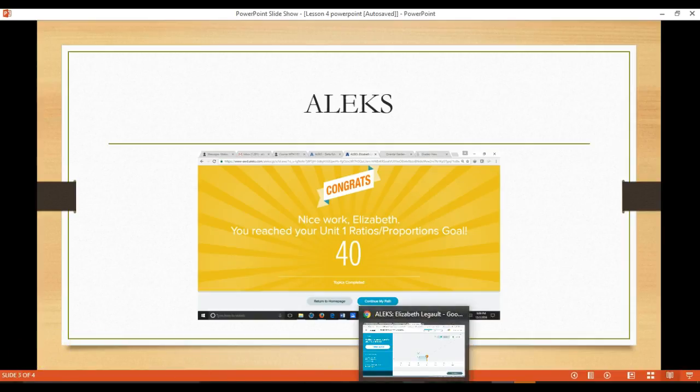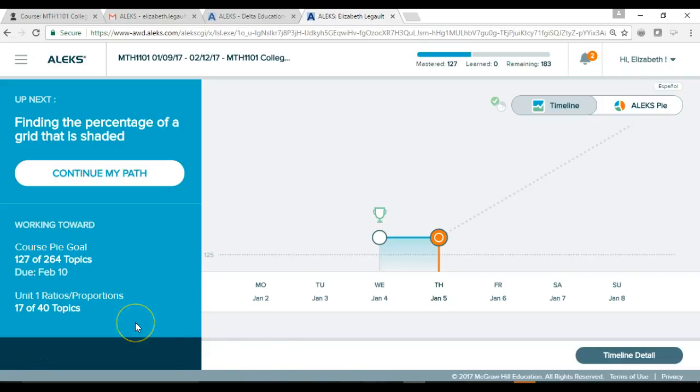Let's switch over to the labs. When you log in, you'll see some important information on the left-hand side of your classroom. Let's go over this. As you'll see, I've already completed 127 topics out of 264, and then it tells me the last day that this can be submitted. Also, for my Unit 1 Ratios and Proportions piece, I've completed 17 out of 40. This should say Unit 4, how many topics out of how many topics, if you're keeping up with the pace.